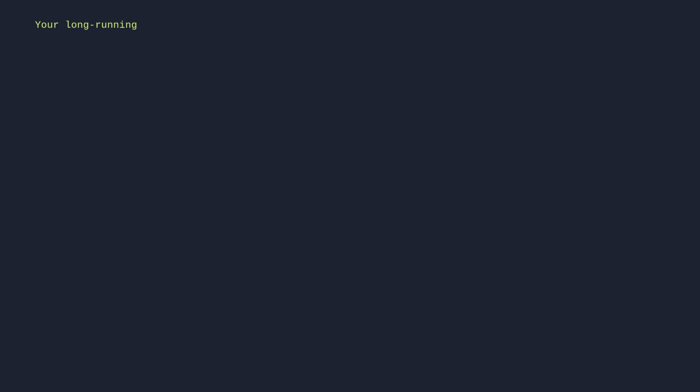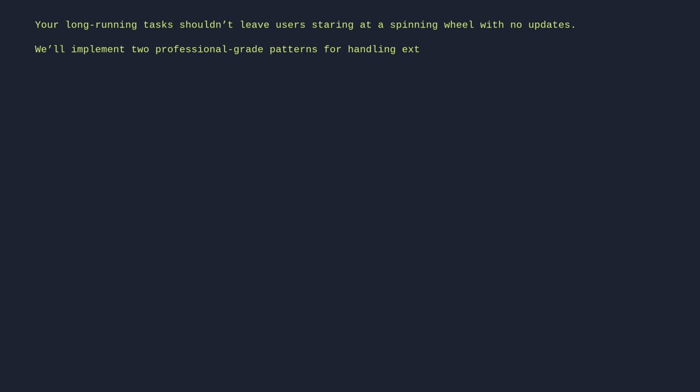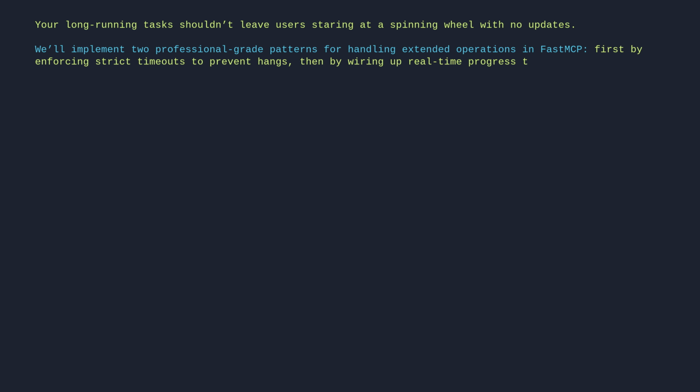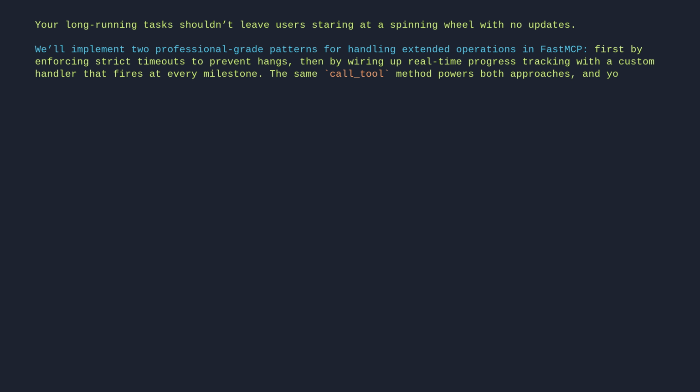Your long-running tasks shouldn't leave users staring at a spinning wheel with no updates. We'll implement 2 professional-grade patterns for handling extended operations in FastMCP. First, by enforcing strict timeouts to prevent hangs, then by wiring up real-time progress tracking with a custom handler that fires at every milestone. The same call tool method powers both approaches, and you'll see exactly how to plug each one in with minimal code.